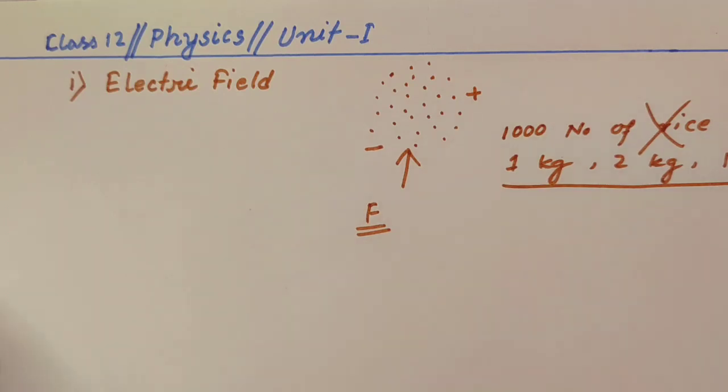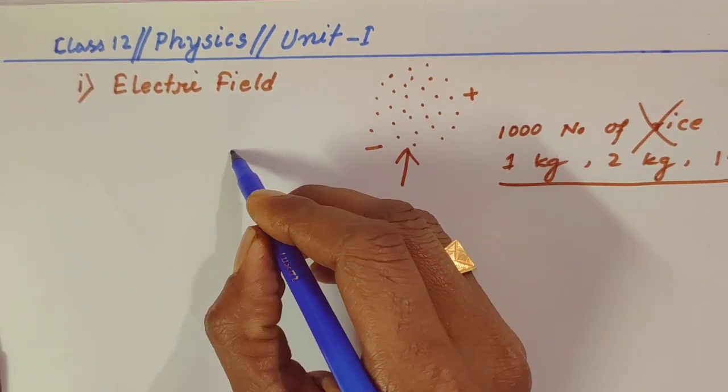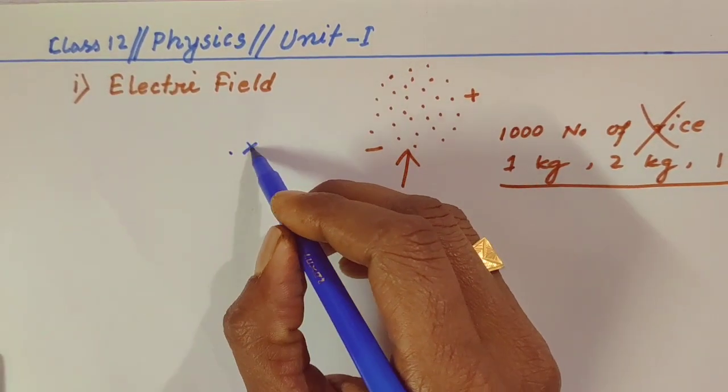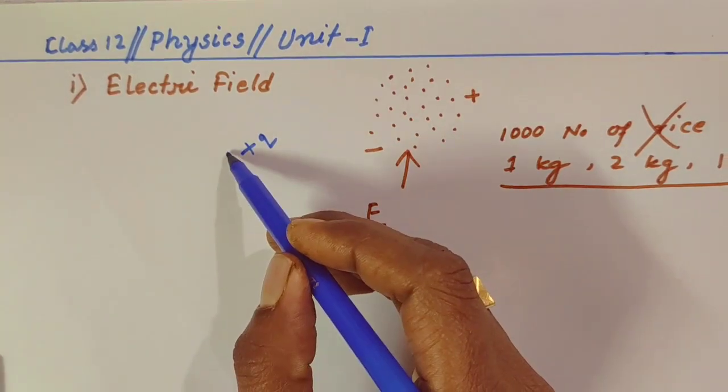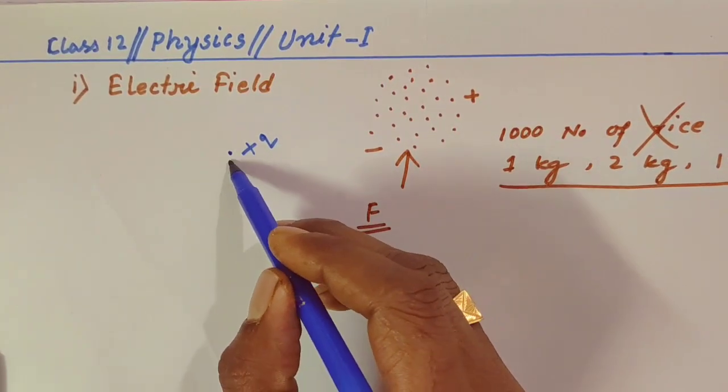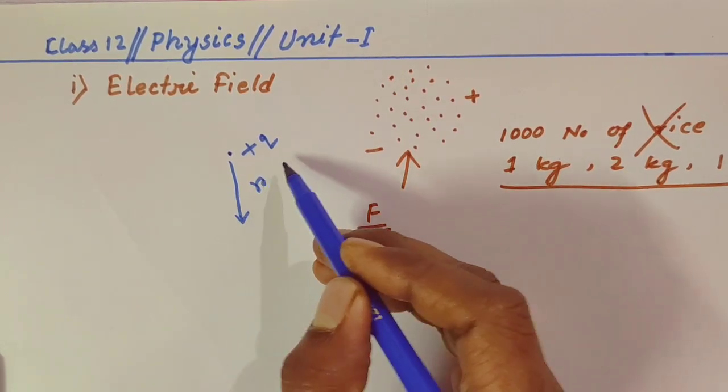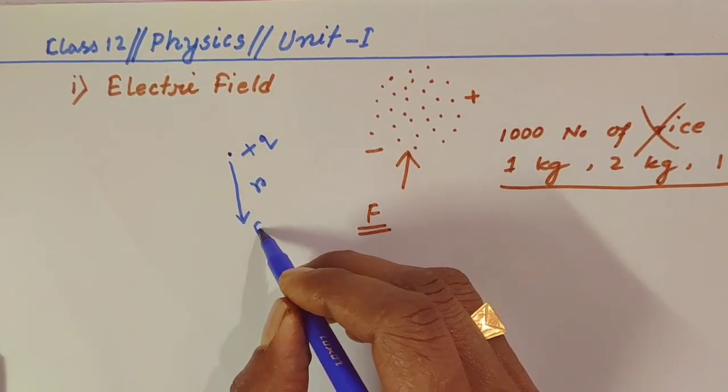Okay, so let us define the electric field. In different books, some books use electric field and some books use electric field intensity. These both are the same, don't be confused. So first of all, let me explain and define the electric field. Now let us consider one point charge. The definition of point charge you already know. For this, you already know the force at a particular distance. Suppose at a distance r, you know the force at that point.